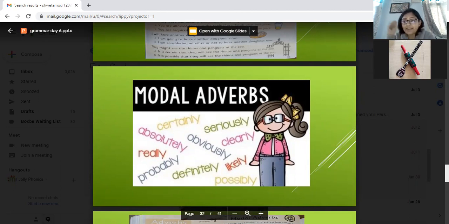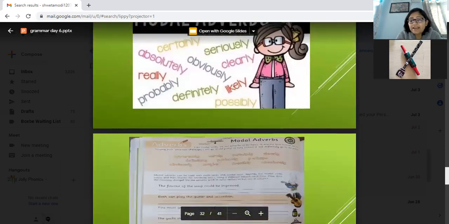Now, if you have ly, then it becomes modal adverb. Certainly, seriously, clearly, obviously. So, there is some kind of assumption with ly. Seriously, definitely, possibly, probably. So, there is some probability. When you have ly, it becomes modal adverbs.